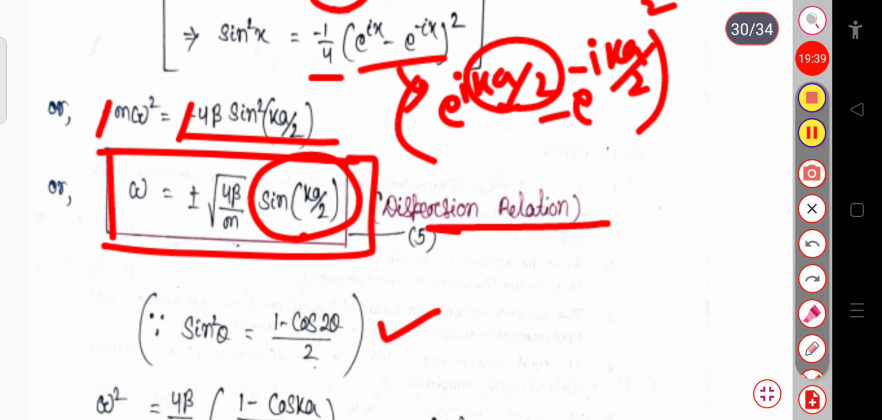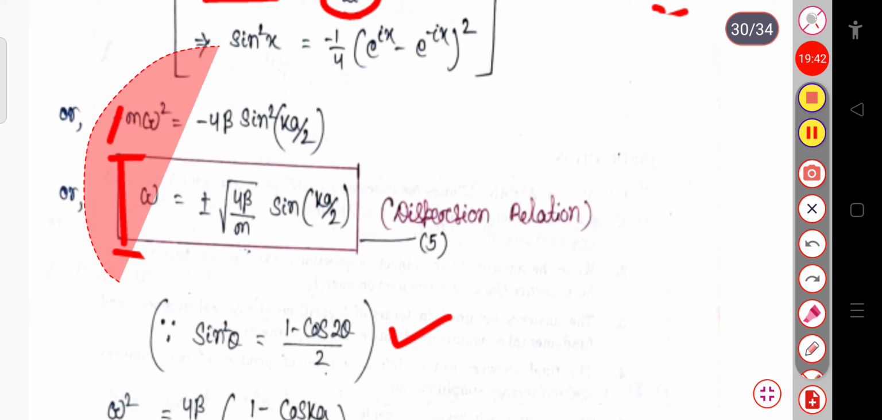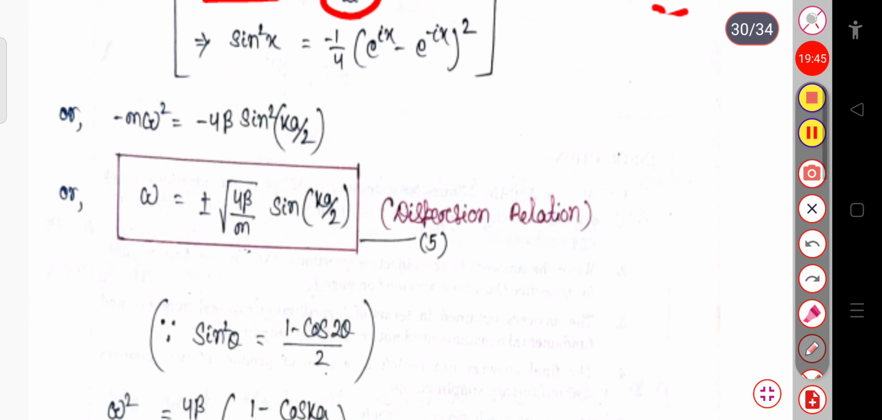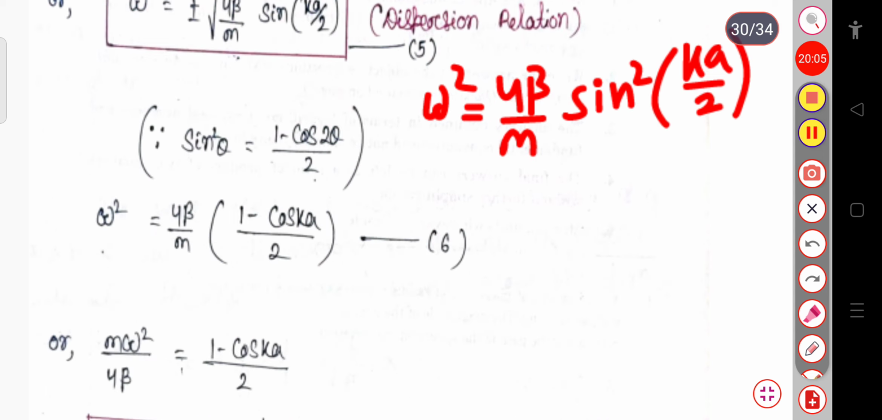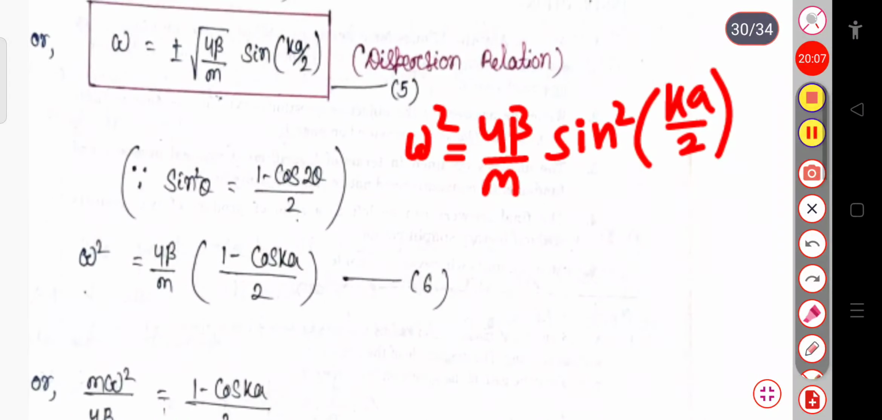In this place, that is minus m omega square equal to this much. In this expression, if this m gets divided here, this expression will be omega square equal to 4 beta divided by m into sine square ka by 2. Okay. So in place of sine square theta, which is equal to 1 minus cos 2 theta by 2, simply in this place we can write 1 minus cos ka by 2.